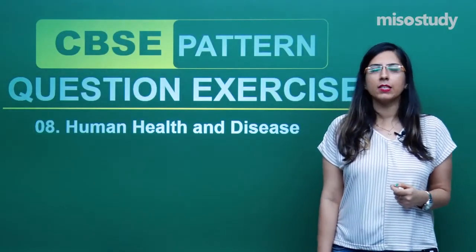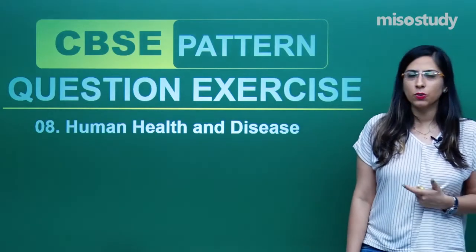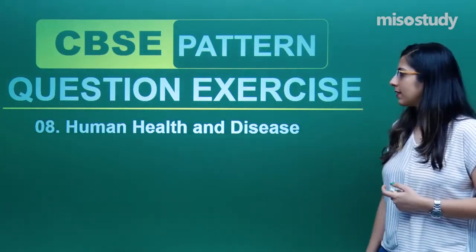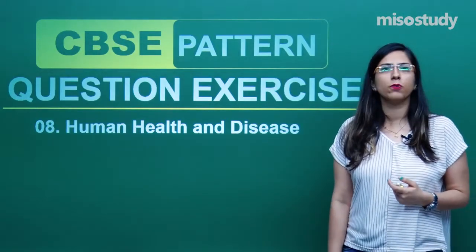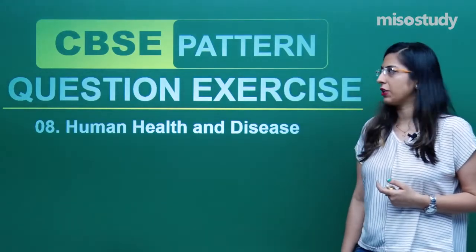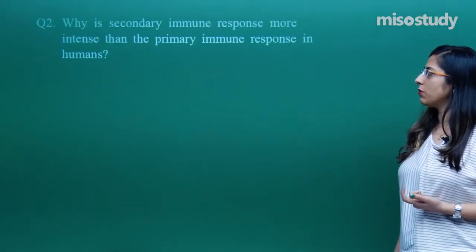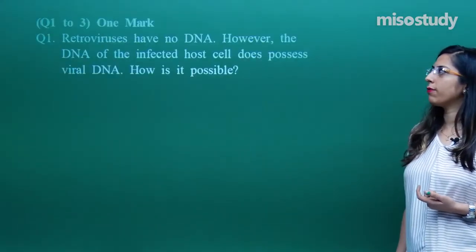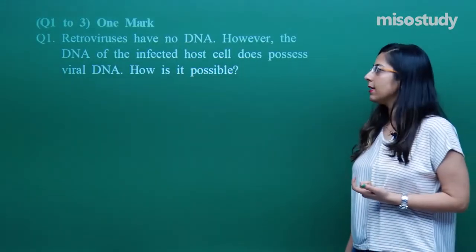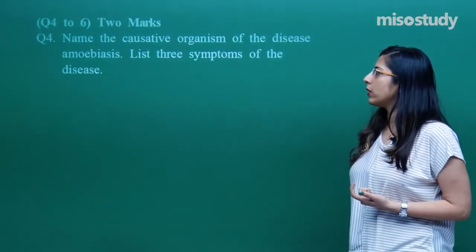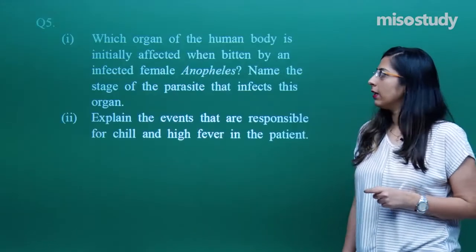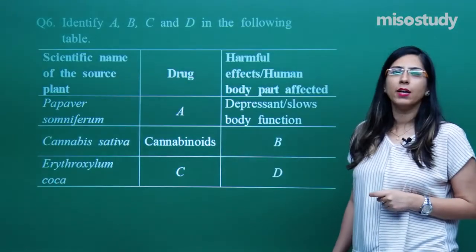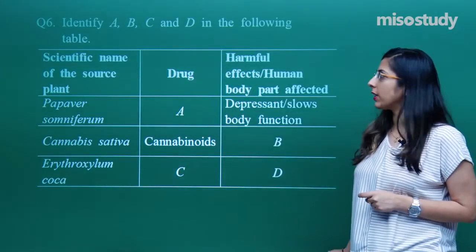So in the previous session we were discussing the questions related to human health and diseases. We have already discussed the first, second, and third questions, which were of 1 mark, and the fourth and fifth questions, which were of 2 marks. Now we have to discuss the next question, question number 6.